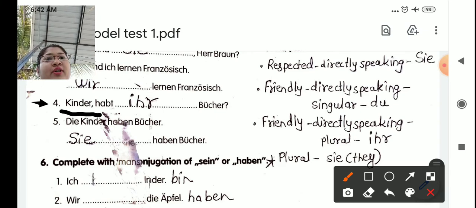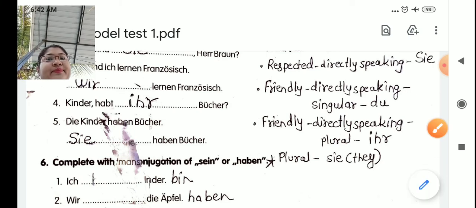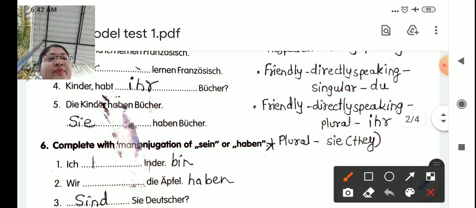Relationship is informal, friendly. So, and you are speaking with children, that is a plural. That's why we have used ihr. And if you will see, haben conjugation with ihr is habt. So, from the verb also you can identify. Nummer 5. Die Kinder haben Bücher. Now here after Kinder there is no comma. So the children have books. So we are talking about them. They are having books. So that's why we have used sie. Sie haben Bücher. They have books.